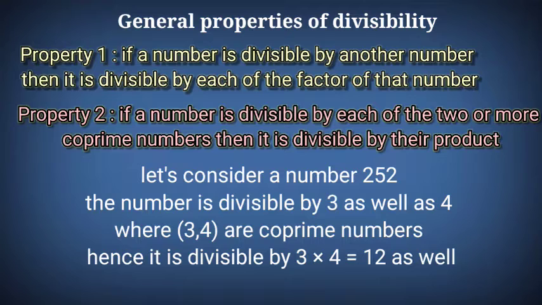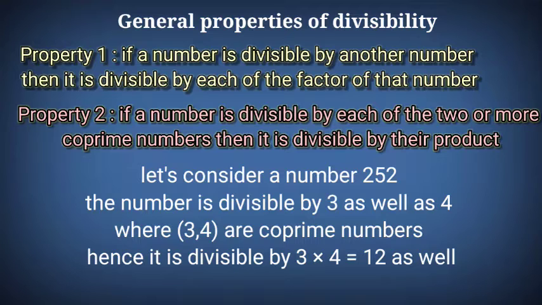It is divisible by 3 as well as by 4, and 3 and 4 are co-prime numbers. So 252 will be divisible by the product of those two factors, that is 12.